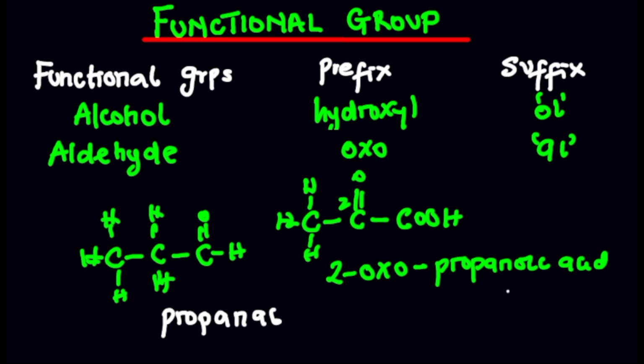So whenever you're having two functional groups and you check the priority, you find out that the carboxylic acid here is giving the most priority compared to the aldehyde that you're seeing here. So in that case, you're going to call it 2-oxopropanoic acid. That's basically when you're going to use them as oxo. But when you're going to use them as suffix, al or ol, that's because they are the main functional group in that compound.